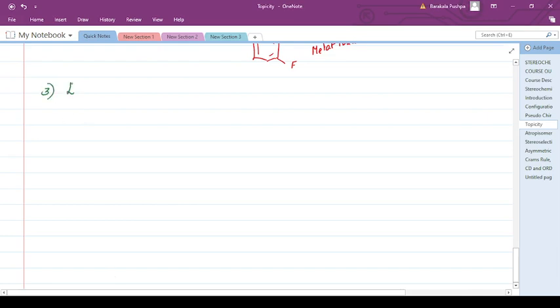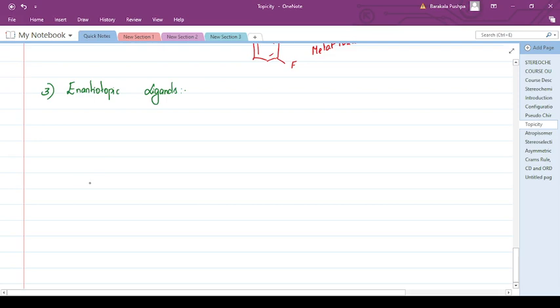Third important topic is enantiotopic ligands. By replacing any atoms or groups, we get two types of isomers that are called enantiomers. The ligands are called enantiotopic ligands.